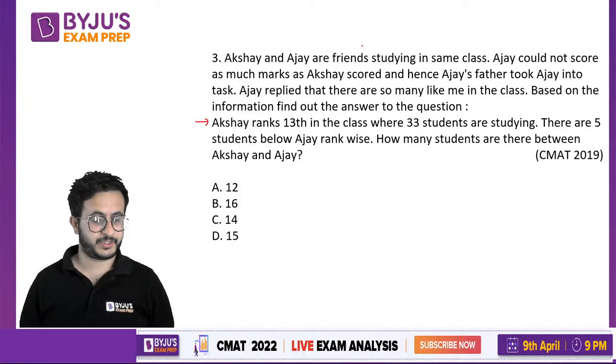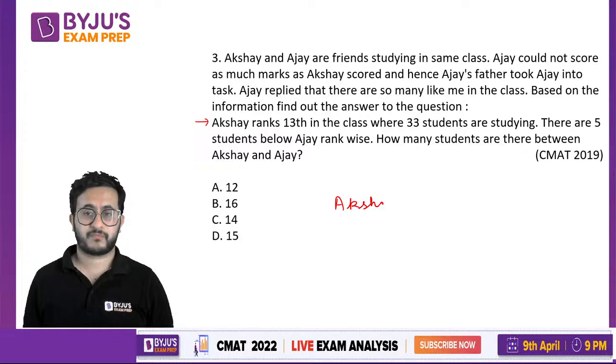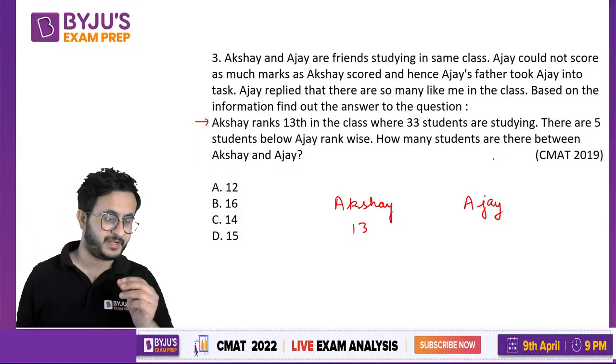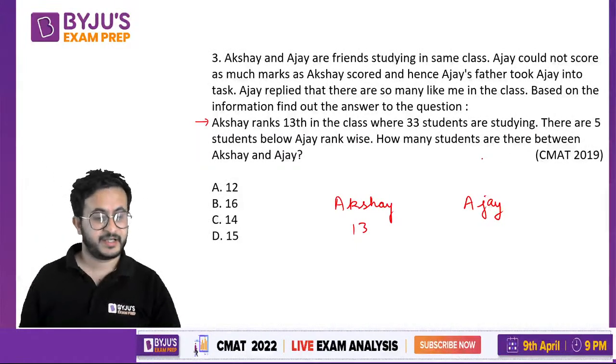Now see, Akshay is 13th in the class. These questions sometimes become tricky, right? These are easy, but the wordings make it tricky.